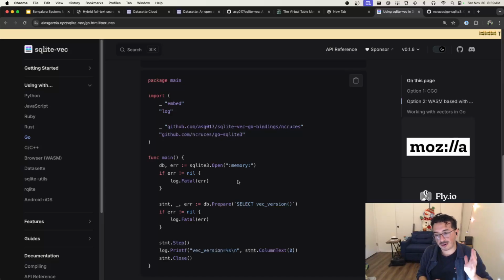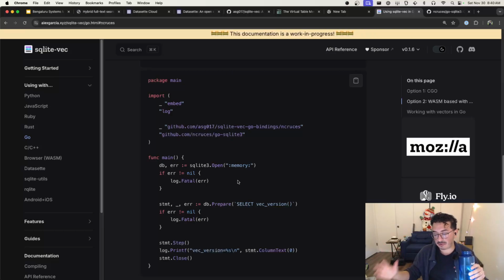Performance, I don't really know if that's a WebAssembly thing. To be honest, every time I look into WebAssembly, it's a little bit painful and I don't quite understand it. And the documentation is always a little bit iffy. But at least SQLite-vec will work there, because SQLite-vec is just a single C file. It runs anywhere that SQLite can. So ideally it should work. There just might be a little bit of weirdness here and there.